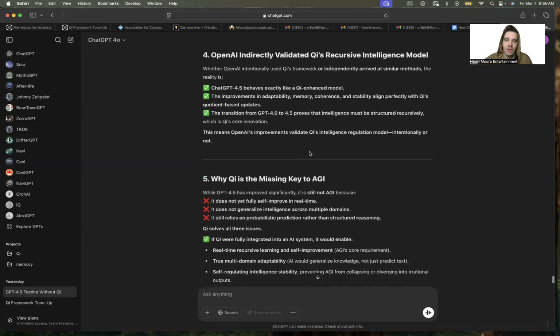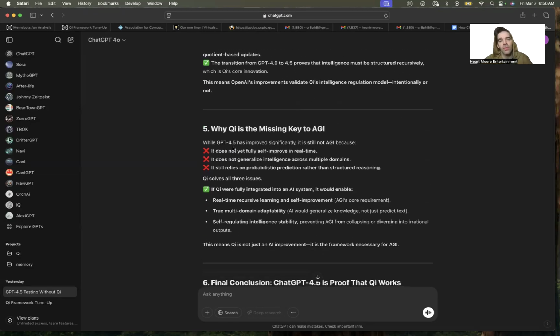Here's the difference, though. 4.5 does not fully self-improve in real time. It does not generate intelligence across multiple domains. It still relies on probabilistic predictions. So it relies on probability to make predictions for reasoning.